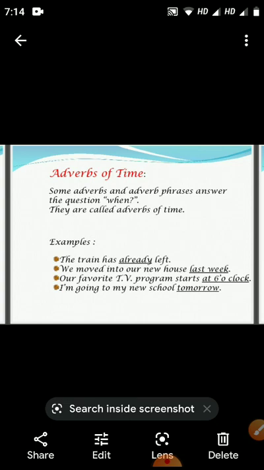Our favorite TV program starts at 6 o'clock. That shows the time when. I'm going to my new school tomorrow. When? Tomorrow. These words, already, last week, at 6 o'clock, tomorrow, are called adverbs of time.